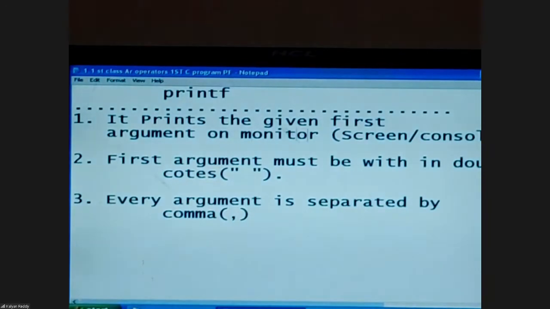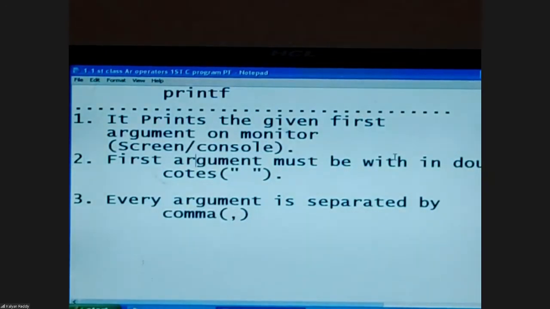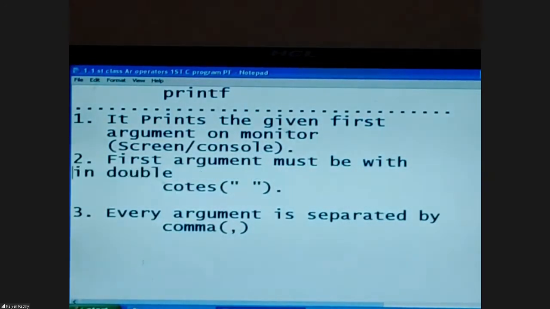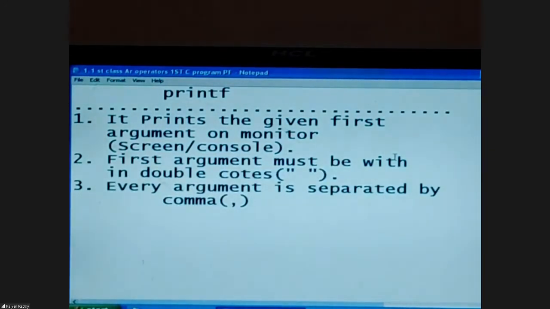Technical terminology is console. Console means nothing but screen. First argument must be within double quotes, and every argument needs to be separated with a comma.